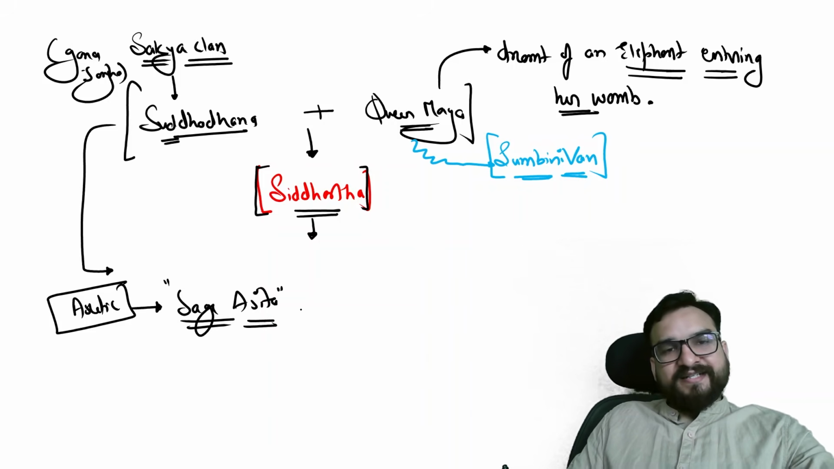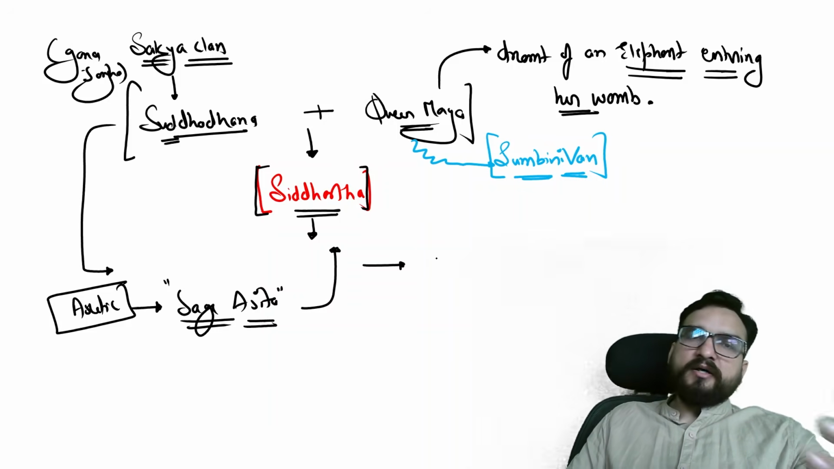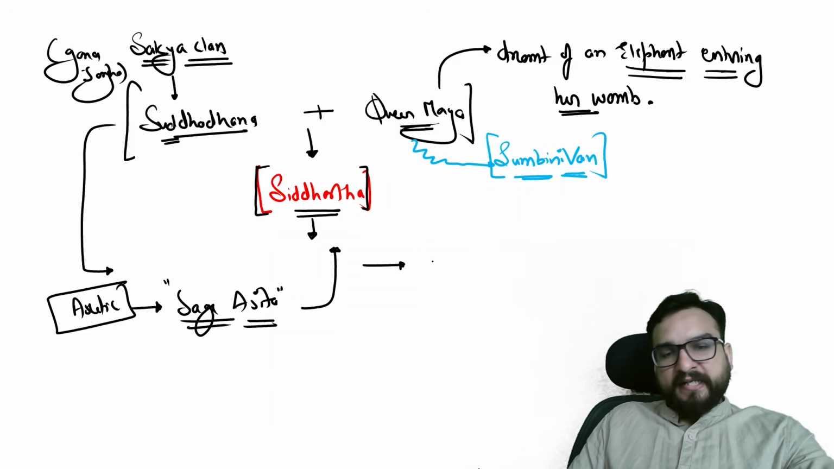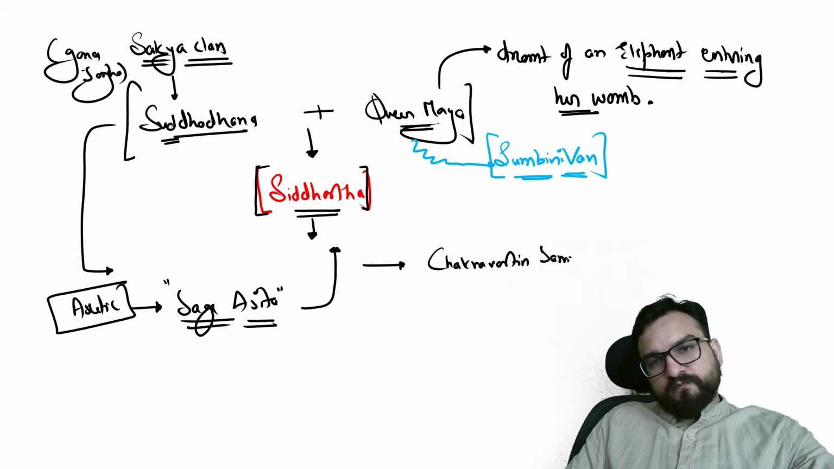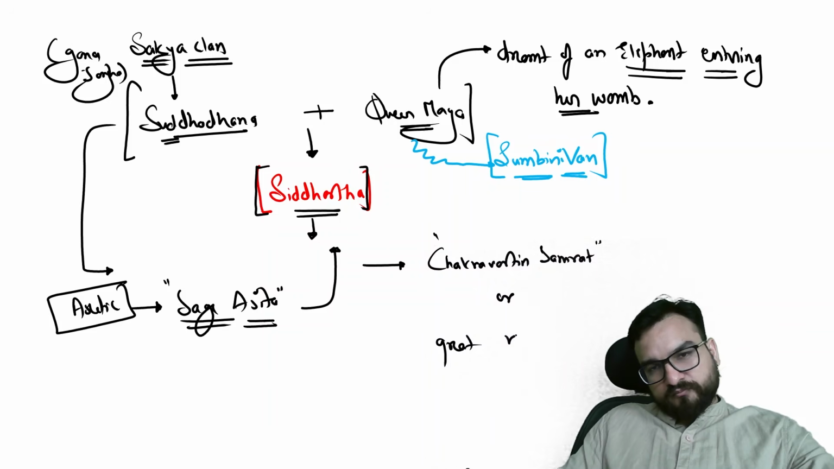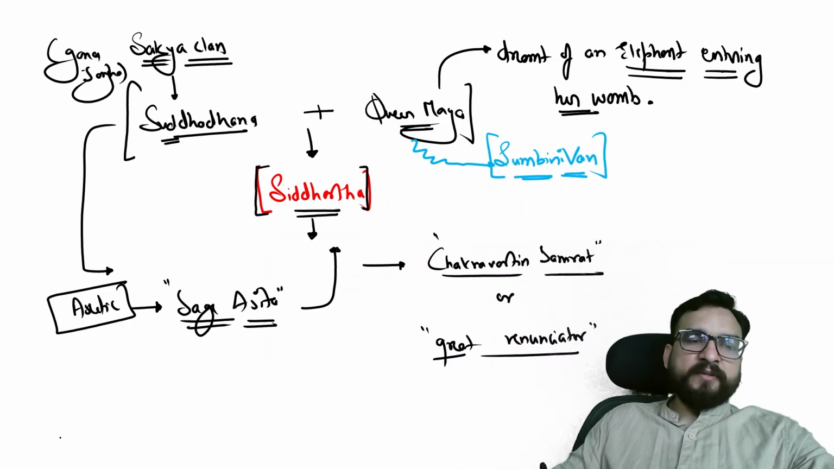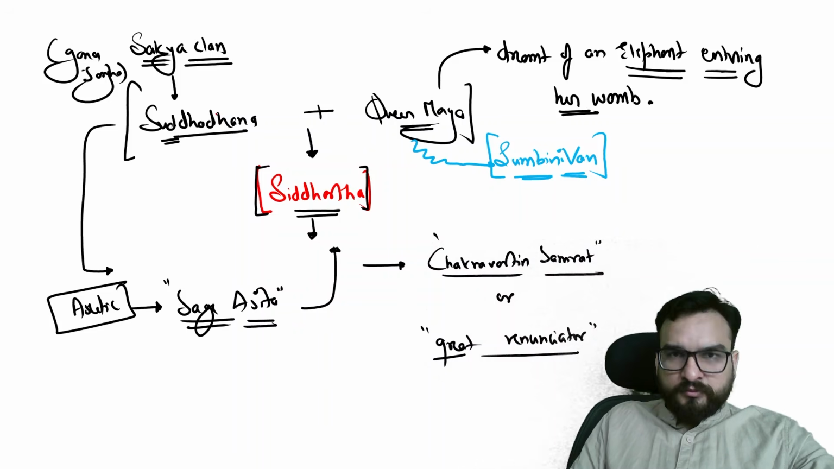So Sage Asita, while seeing Siddhartha, made a foretelling. He predicted that Siddhartha is either going to be a Chakravartin, a Samrat, a great king, or a great renunciator. Either of two things will happen over here. After hearing this, Suddhodana got worried.